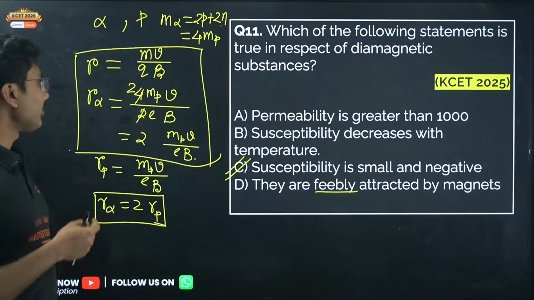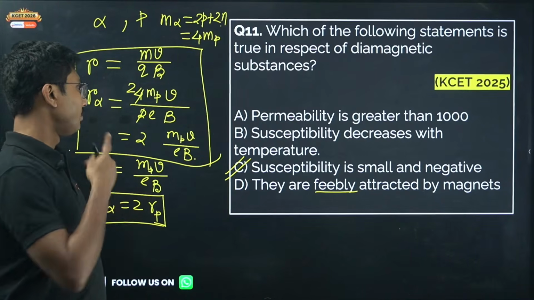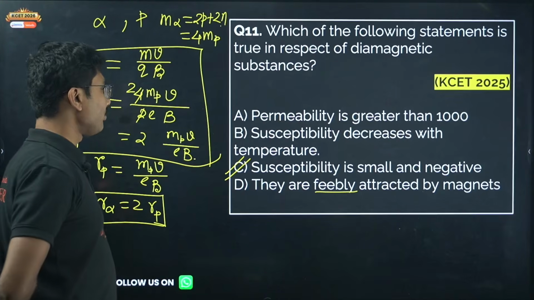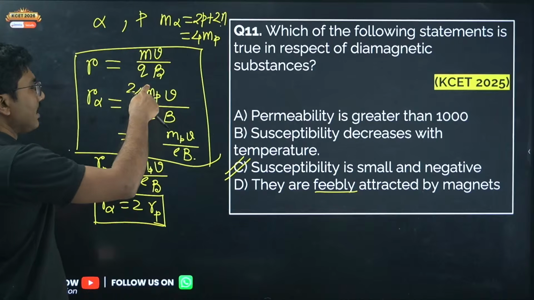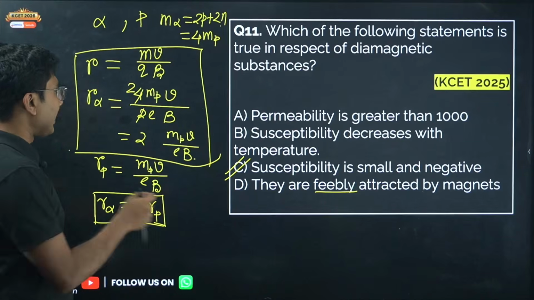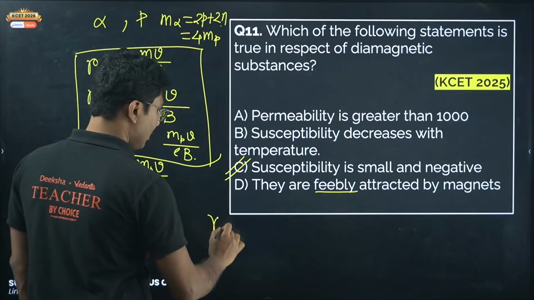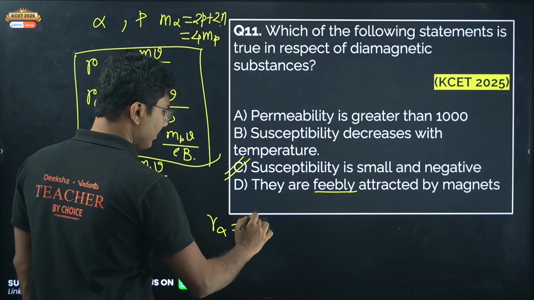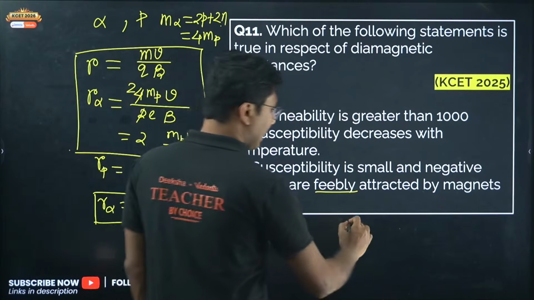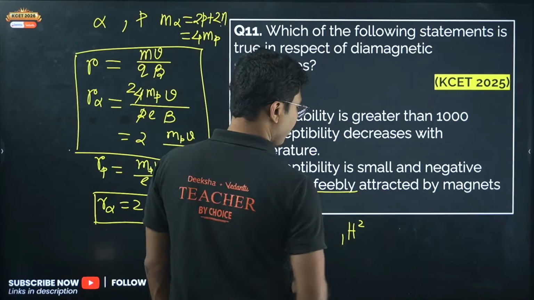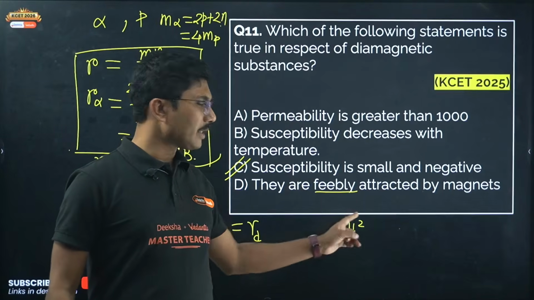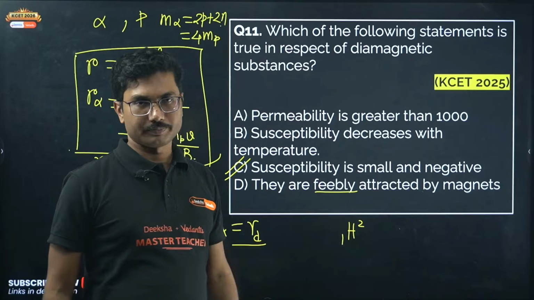Again, the deuteron will also have a radius more than that of the proton. Its mass is twice that of the proton, but its charge is the same as the proton. So again alpha and deuteron will have the same radius. Deuteron means H12. This is called a deuteron, with one proton and one neutron.